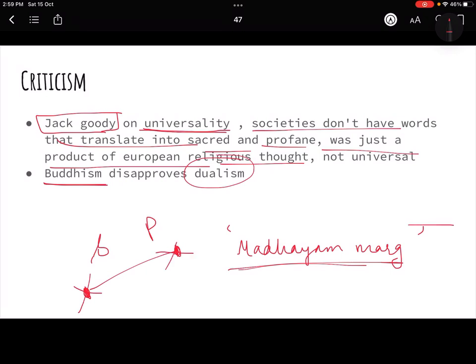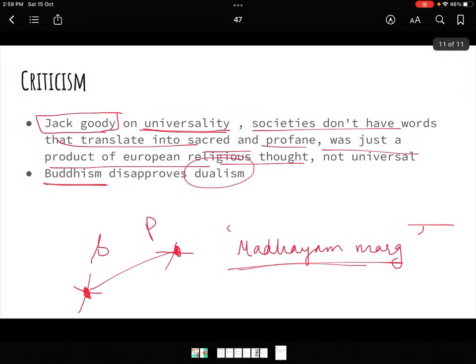So I hope you've understood the topic for today. We'll take one or two lectures more because I want to cover this chapter very holistically, and it is a very important chapter.